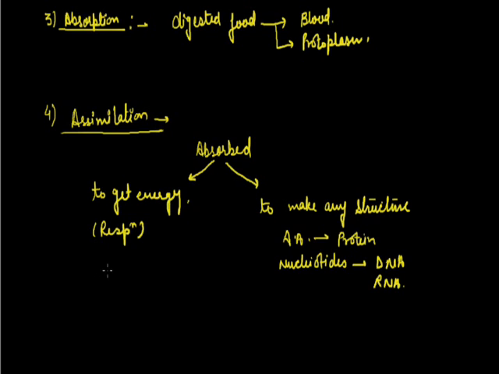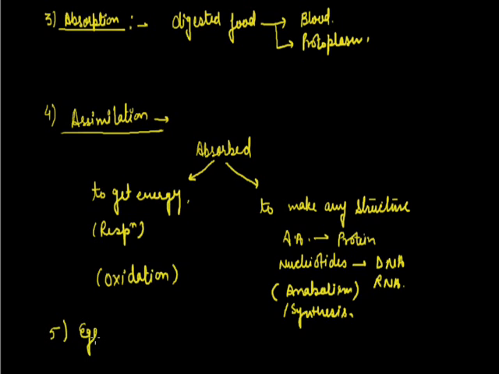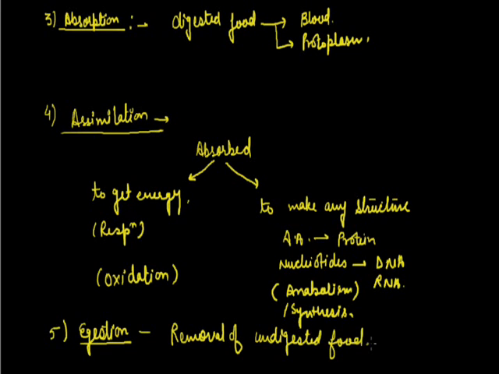So you can write the absorbed food is utilized for the oxidation process, or it is utilized for anabolism or synthesis. And the last step is removal of undigested remains. It's called egestion. Here the undigested food is expelled out of the gut.